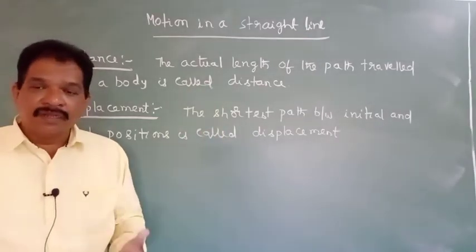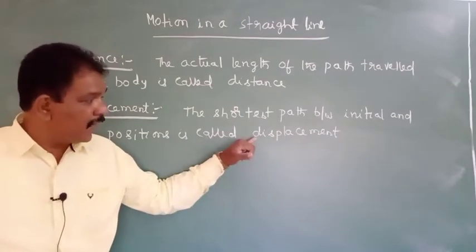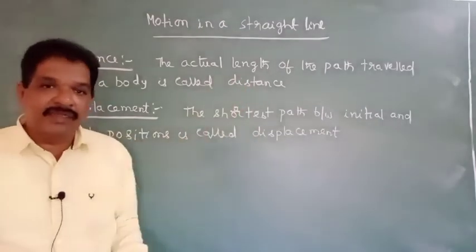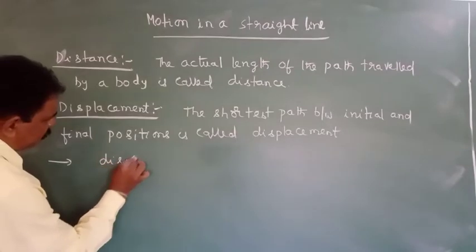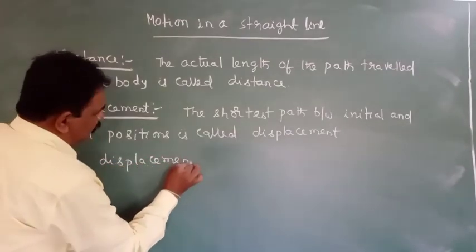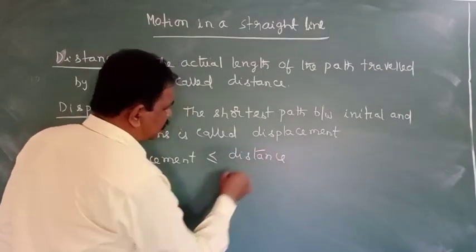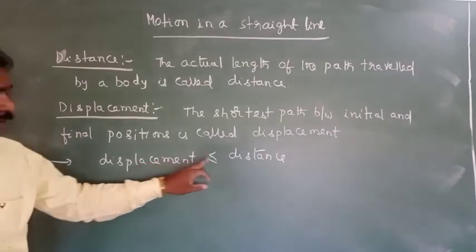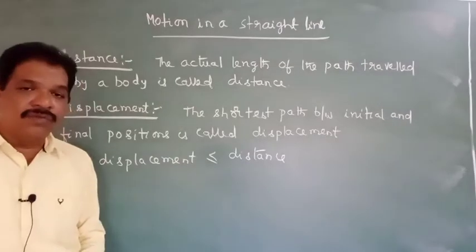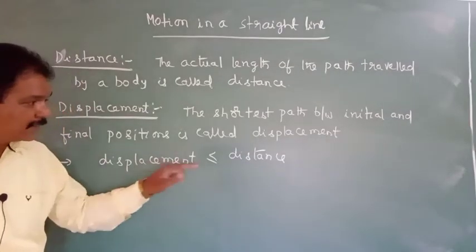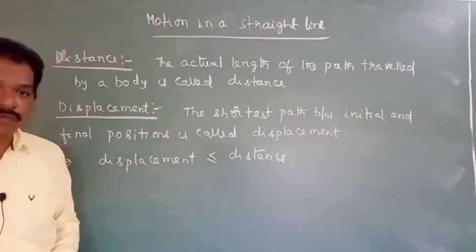See, the relation between displacement and distance is that displacement is always less than or equal to distance. Clear? This is the relation between these two. It means the displacement value may be equal to distance, may be less than distance, but it will never be greater than distance. Okay?